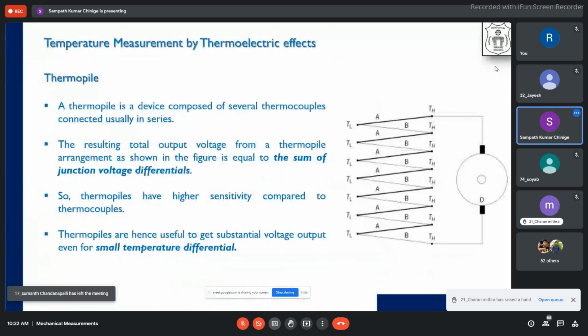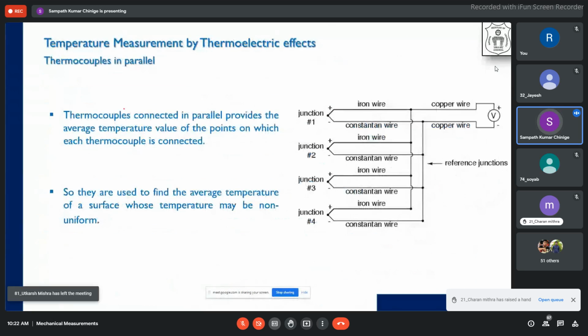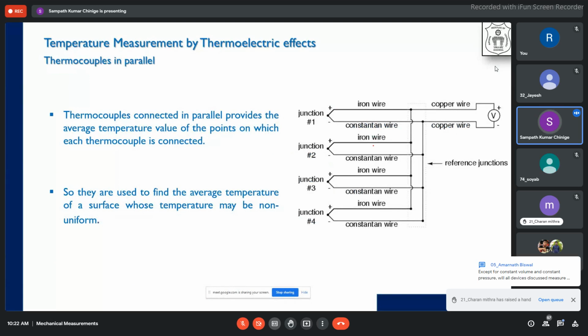So today's class will be mostly on the earlier question that they have asked. When you are using iron or constantan wire, when they are connecting in parallel, the simplest thing they have done is all the thermocouples are similar in nature. If they are different, what happens? Suppose they have constantan wire there. Again, if I put another thing here, the resistance of this is different. Again, there may be another value that comes, another EMF will be generated, and another EMF will be generated. That will make this go wrong.